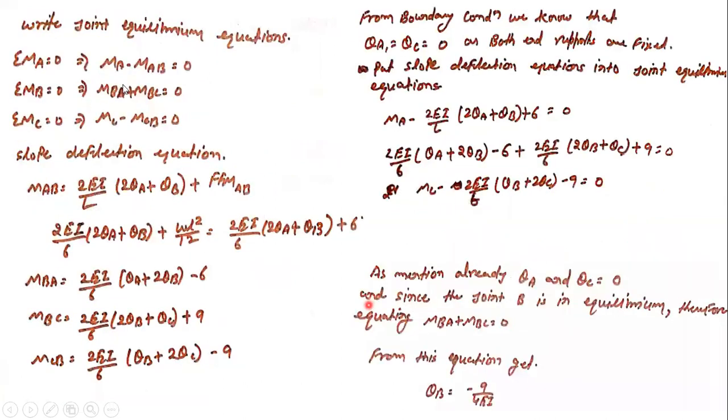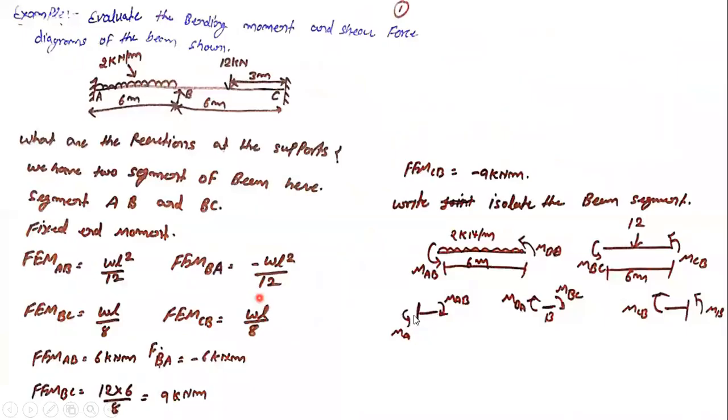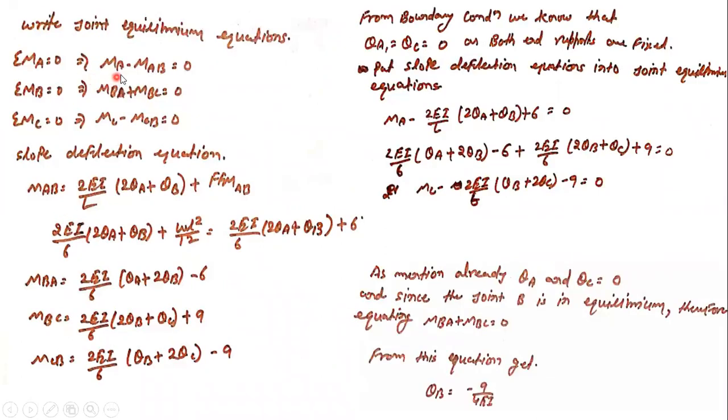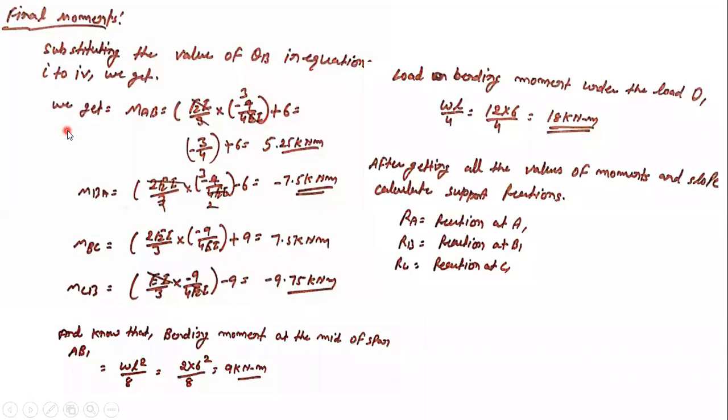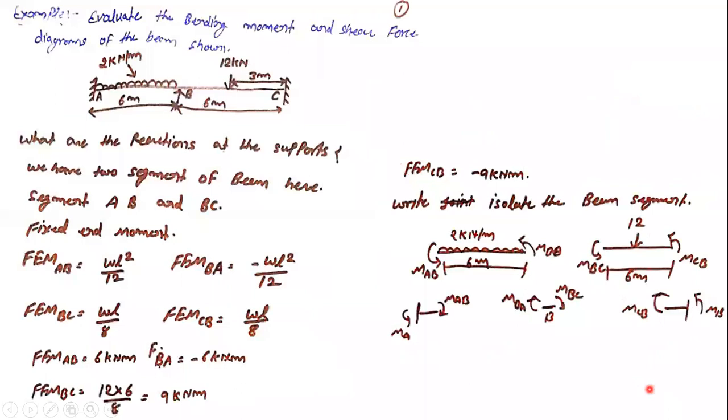So let's see, MA is positive, so obviously the other will be negative, because one is in the anti-clockwise direction and the other is clockwise. We are considering anti-clockwise positive, so the other will be negative. So MA minus MAB is equal to 0. Similarly for the BC segment, at B both are in the same direction, anti-clockwise. So MBA plus MB is equal to 0. For MC, again there is one moment in the anti-clockwise direction. So MC minus MCB equals 0.